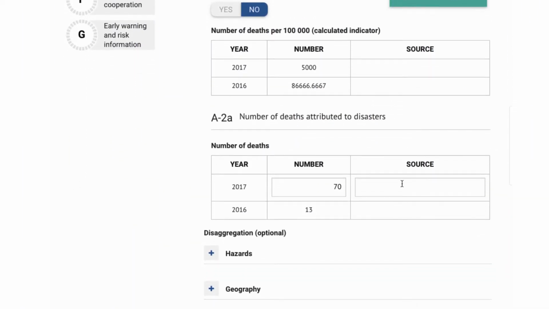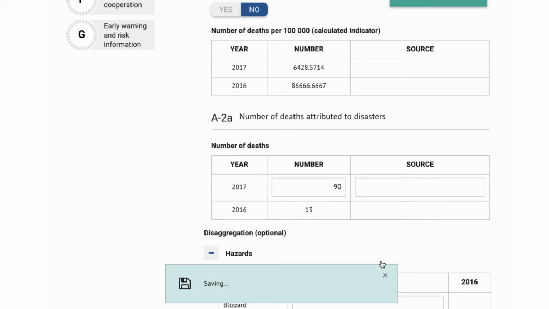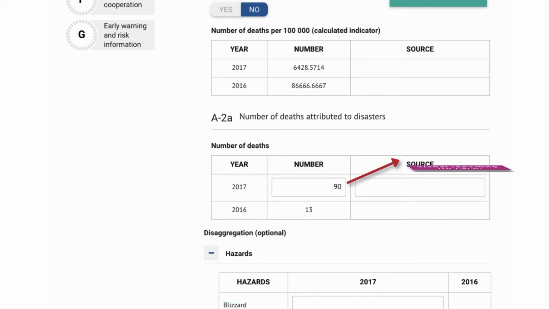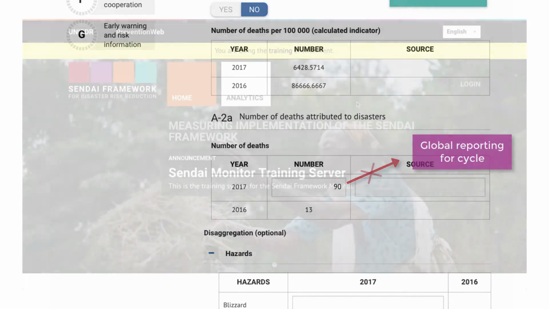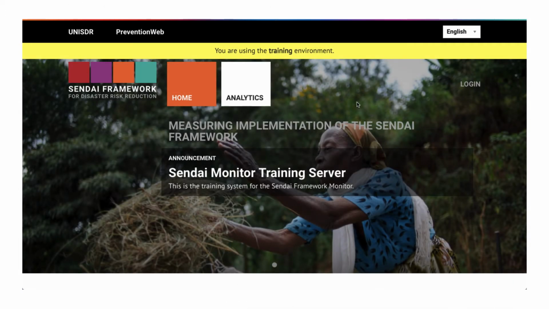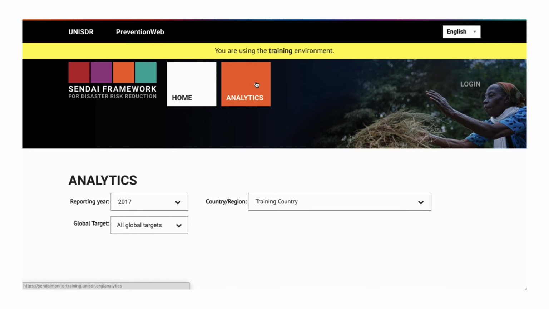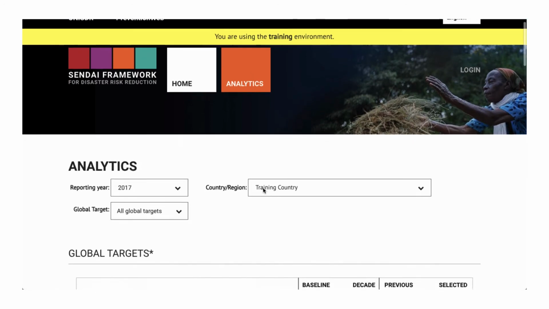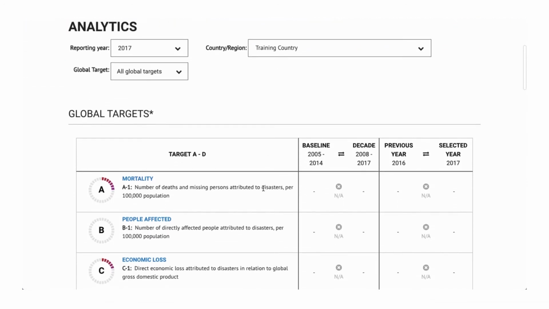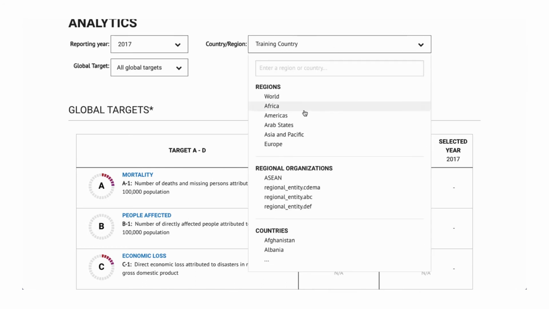Data can be entered or modified on the monitor system at any time, including after these dates. However, information submitted after the required dates will mean that the data is not included in global reporting for that cycle. However, the information will be included in the overall assessment of data at the end of the Sendai framework in 2030 and can be used by member states in running analysis of their data on the system and generating ad hoc reports.